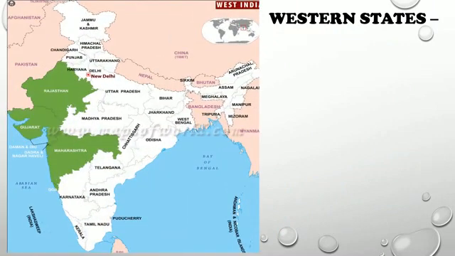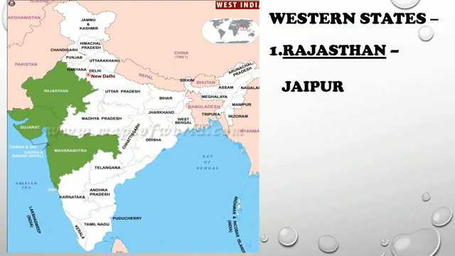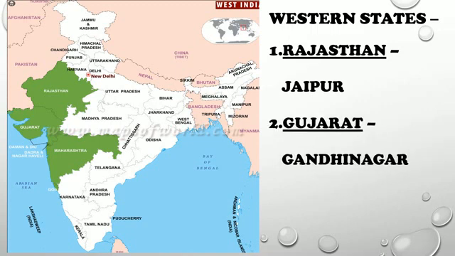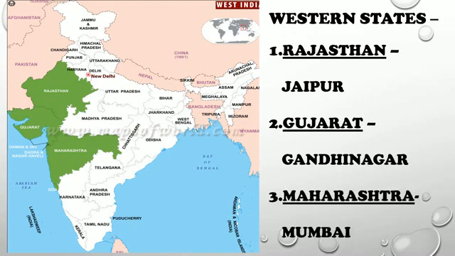Now we are going to learn about the western states of India. Again, I'm showcasing a map which highlights only the western states of India. The first is Rajasthan, which is also called a desert state, as it includes the Thar Desert, which is also called the Western Desert. Its capital is Jaipur. Next is Gujarat, whose capital is Gandhinagar. Next is Maharashtra, whose capital is Mumbai. And also Goa, which you can see in the map, whose capital is Panaji. So these states comprise our western India.